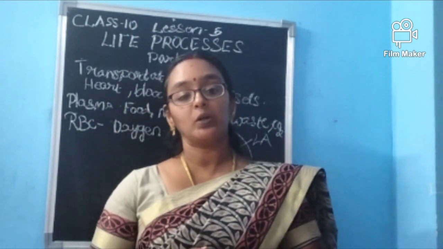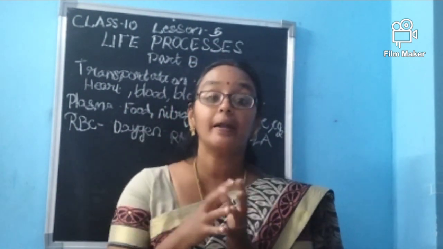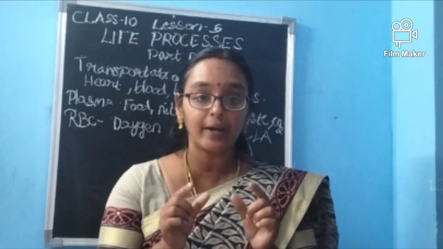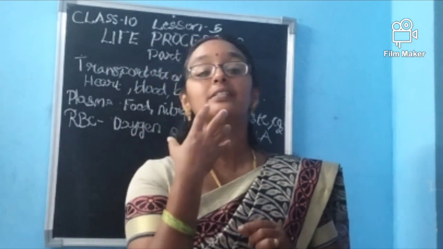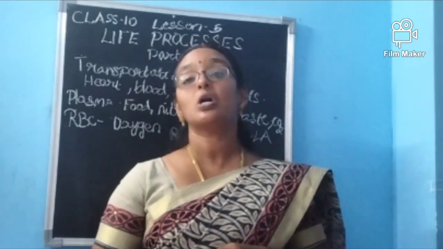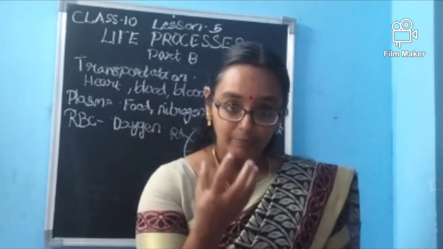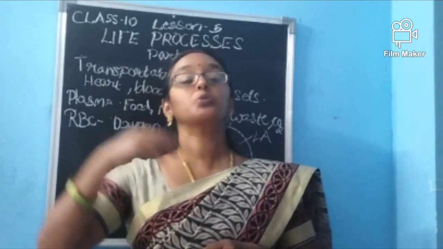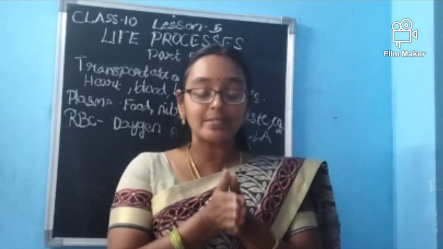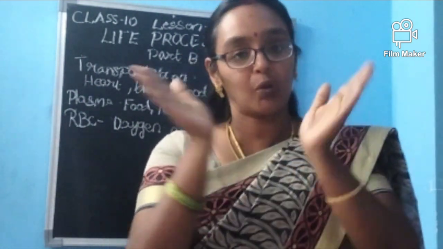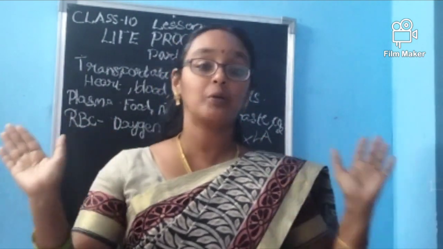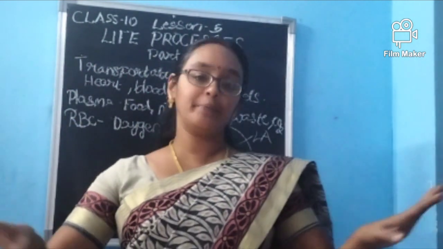The heart is the one which helps to pump the blood, and the blood is the one which will carry some materials or the substances or the food particles or the oxygen, whatever it is, from one part to the other part. And the blood vessel is the one through which the blood is flowing. Okay, these three things are important. Nothing can be avoided or omitted.